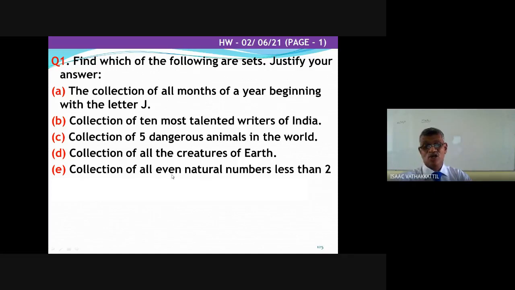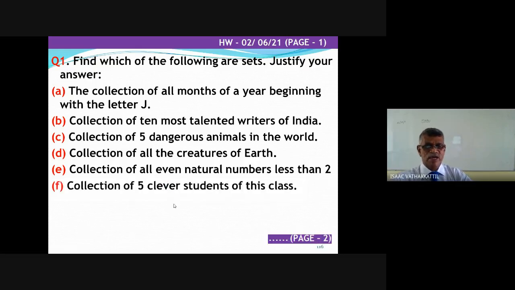Yes or no, whether an element belongs to this or not. If we can find it without anyone's opinion, then it is a set. You should answer today itself. Collection of 5 clever students of this class.